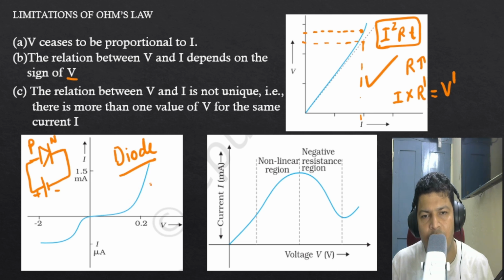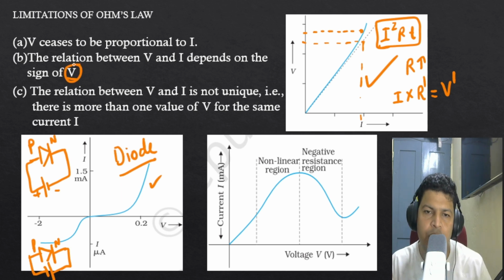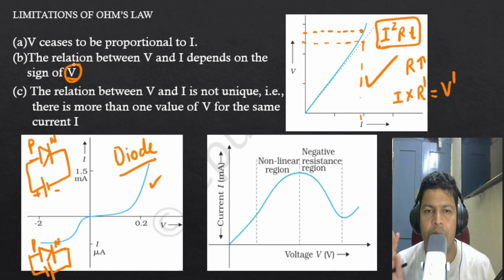It is given, you can see. Now if I connect the same diode in another way, with the P side connected to negative and the N side connected to positive, then its behavior will be different. That is what they are saying: the relation between V and I depends on the sign of V. So if we switch the V, for metals it does not matter, but in the case of a diode or semiconductor devices it does matter. Is that okay?